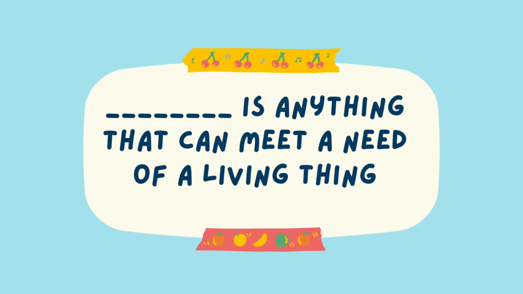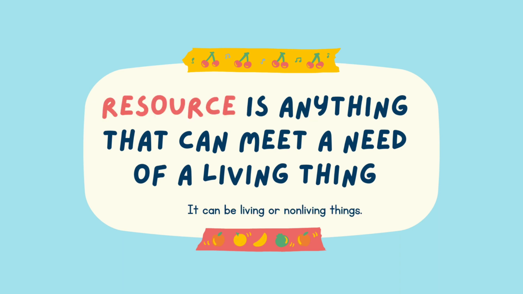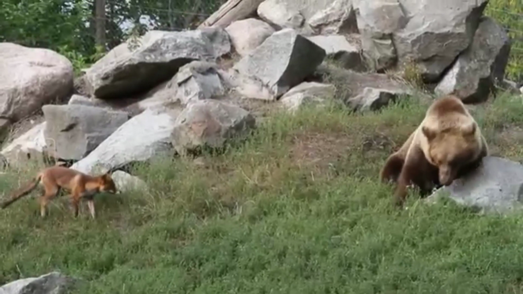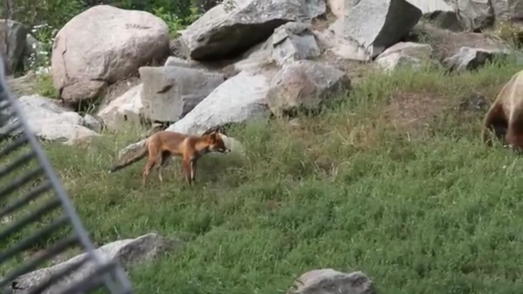So what do we call anything that can meet the need of a living thing? Yes, a resource is anything that can meet the need of a living thing. When living things try to use the same resource, it is called competition. Animals may compete or fight for resources such as food, shelter, or water.